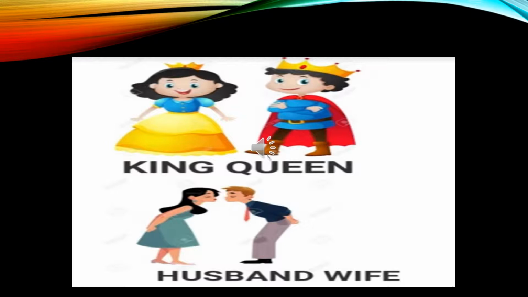Masculine gender we indicate with the word he, and feminine gender we use the word she. Here we can see the example of both the genders together: king, queen, husband, wife. Every male has a female pair and every female has a male pair.